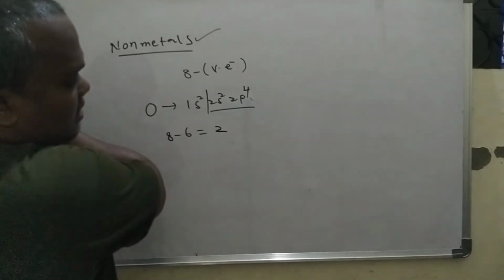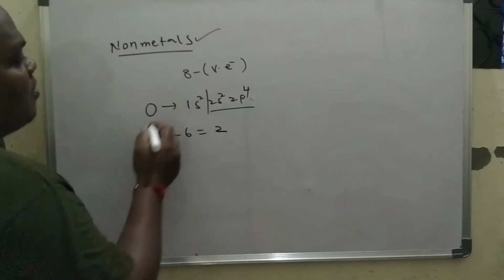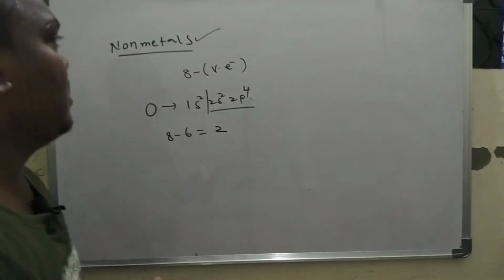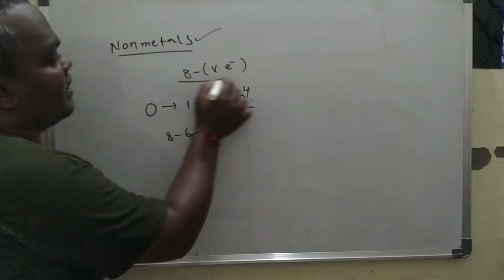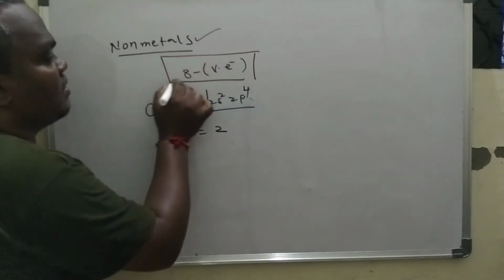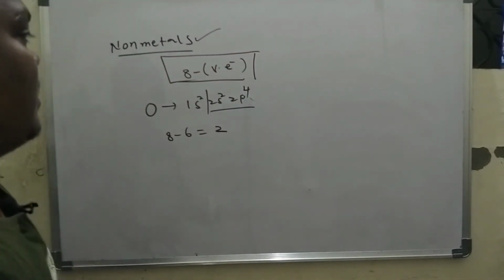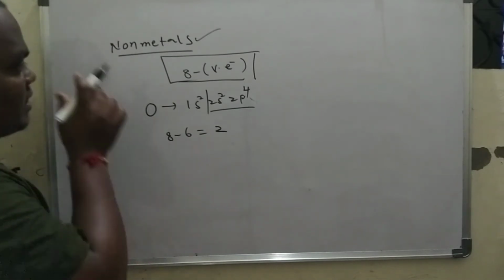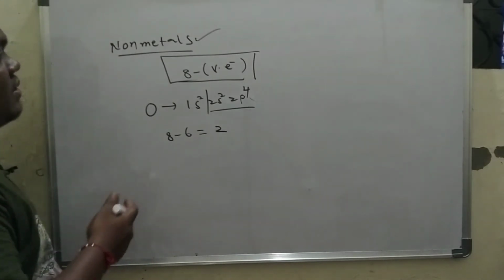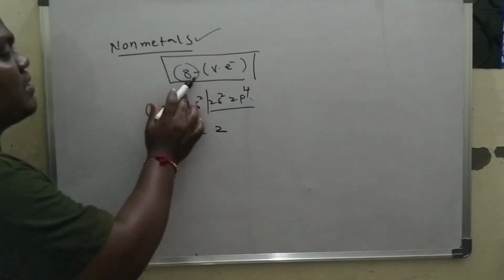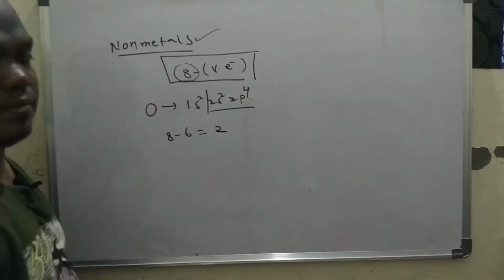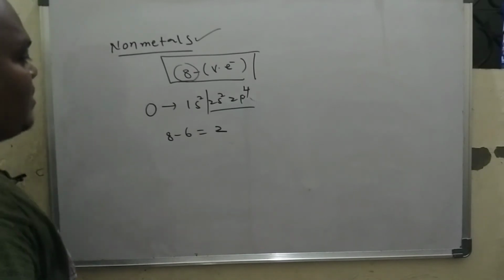So non-metals generally get their valency when we subtract the valence electrons from 8. Okay now, simply we can say that.